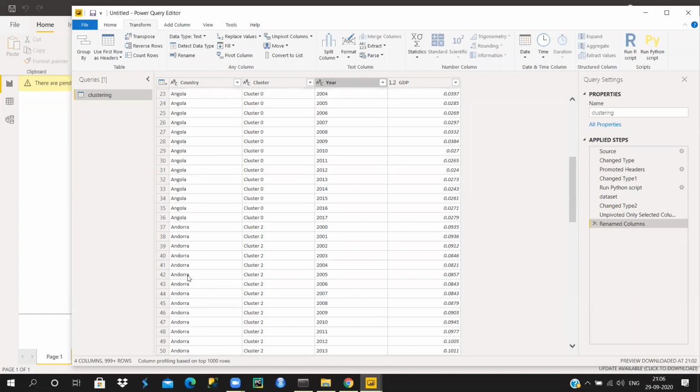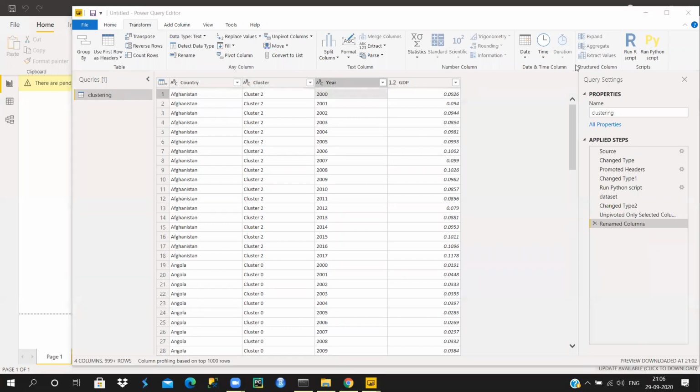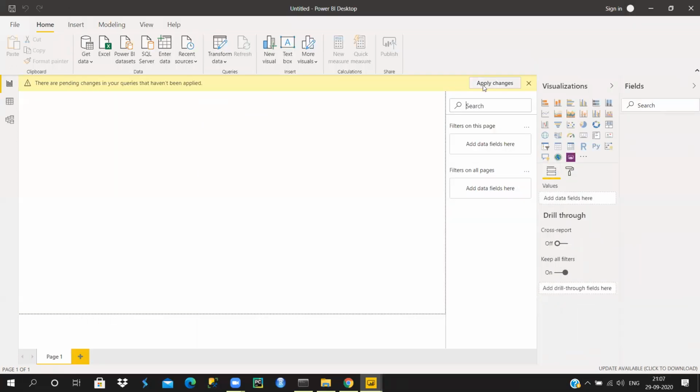Yeah, cluster was already a column. Okay, now we are done with our pre-processing of data. So we have transformed the data completely. Now what we need to do is apply our changes. For that, I'll come out of this Power Query editor and apply the changes here. So this is the apply changes option. I'm going to apply these changes.